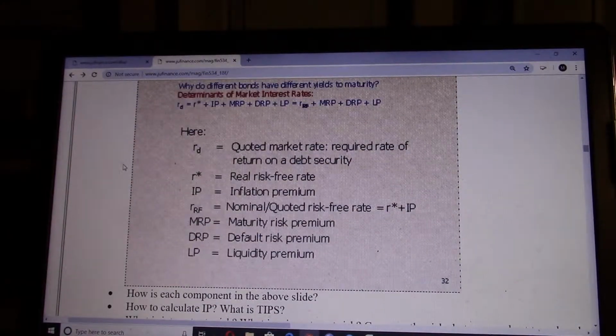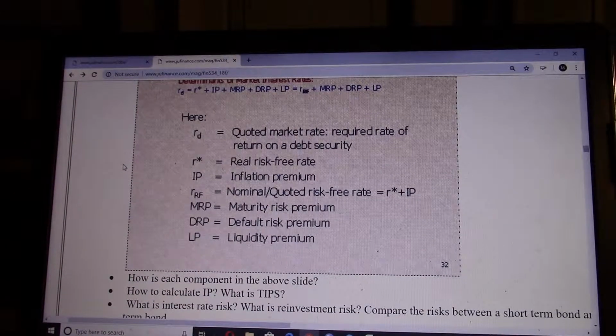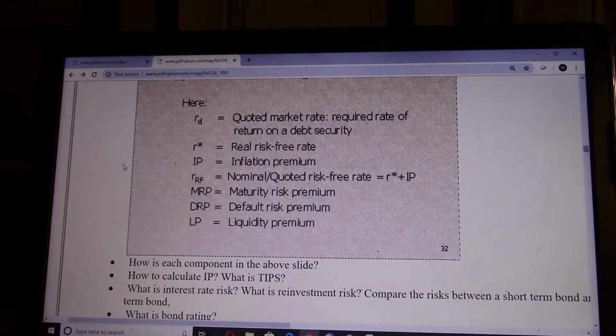I wrote down here how to break down the interest rate. One of the components of the interest rate, the market return to bondholders, is called the inflation premium. How to calculate it? Well, you can just check the website for the inflation rate provided by the Federal Reserve.